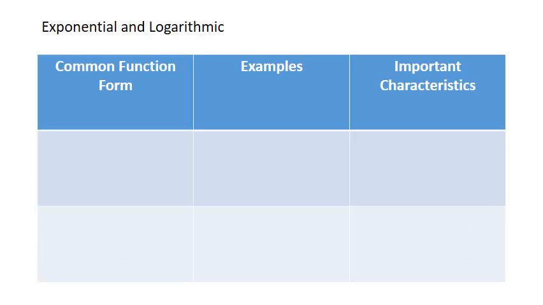The last two function types that we're going to need to know, because we're using them the rest of the school year, are exponential and logarithmic. So let's take a look at exponential first. Common form of an exponential equation is y equals a times b to the x. So an example of this would be y equals 5 times